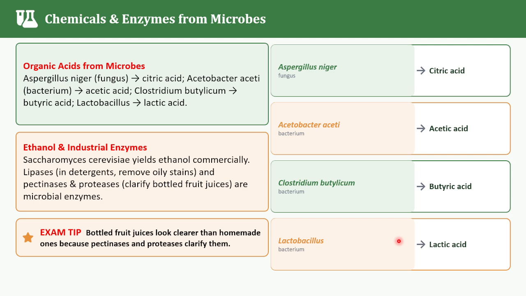If I tell you citric acid, you'll say Aspergillus niger. If I say acetic acid, Acetobacter aceti. Lactic acid, Lactobacillus. Butyric acid is Clostridium butylicum. You should be thorough with all these things, children. And next we are going to see the microbial enzymes.